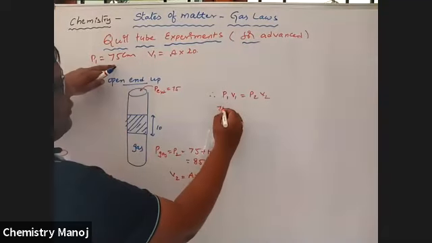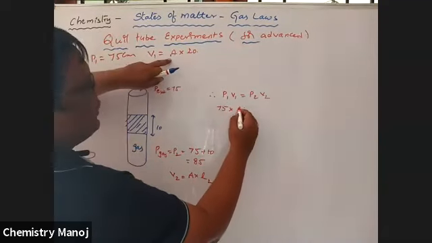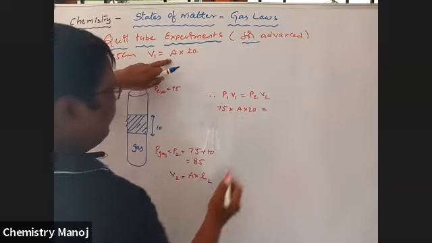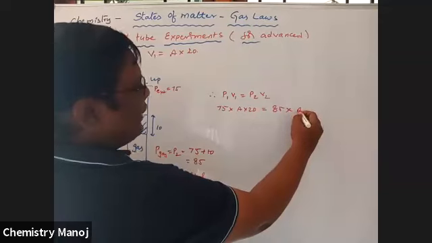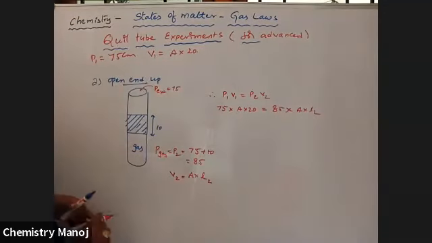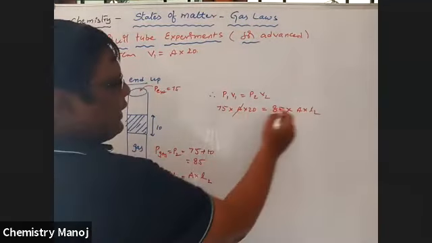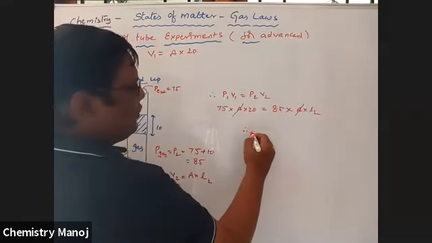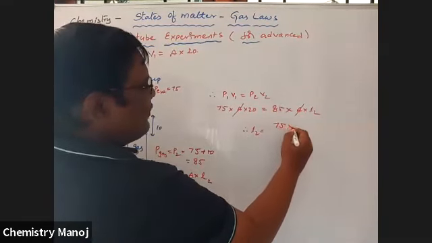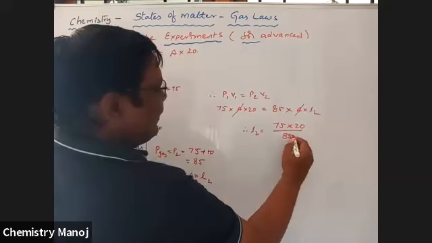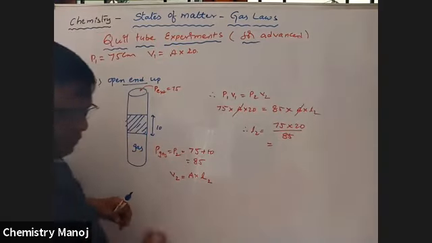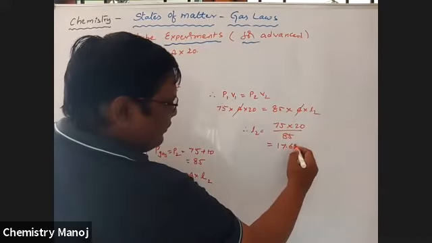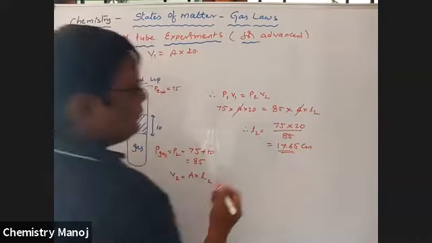P1 75, V1 area into 20 is equal to P2 85 into V2 area into L2. Area gets cancelled. Therefore, L2 is equal to 75 into 20 by 85, which is equal to 17.65 centimeters.